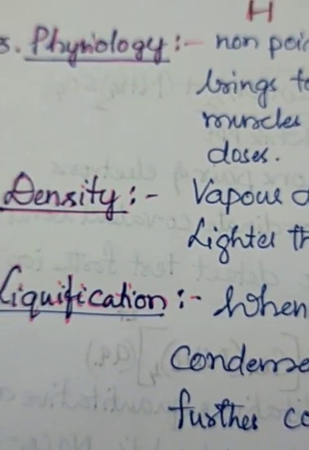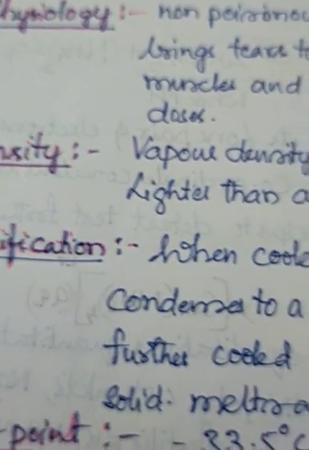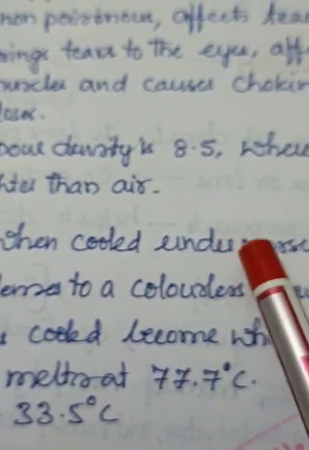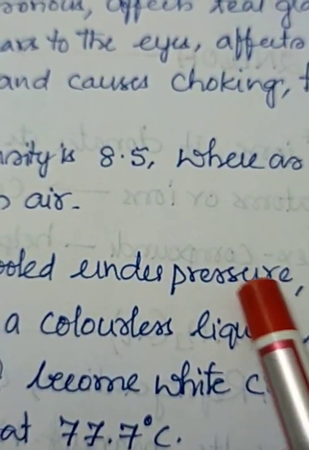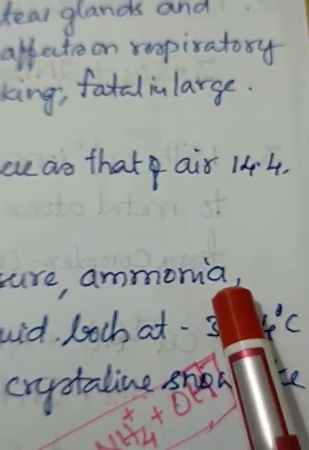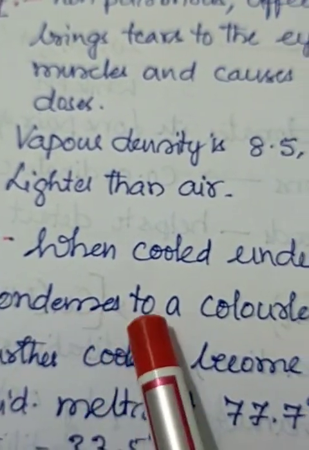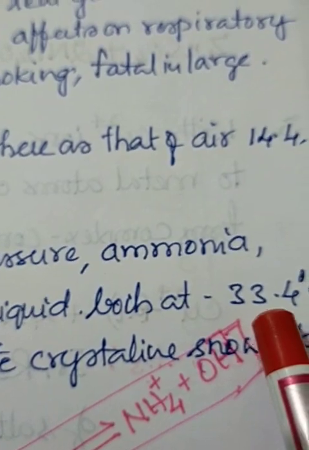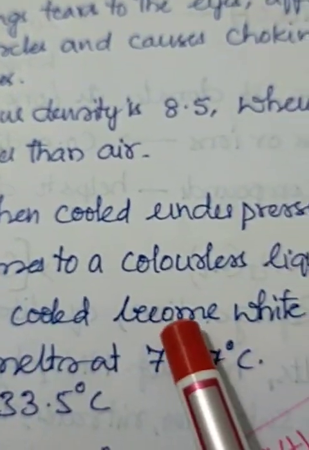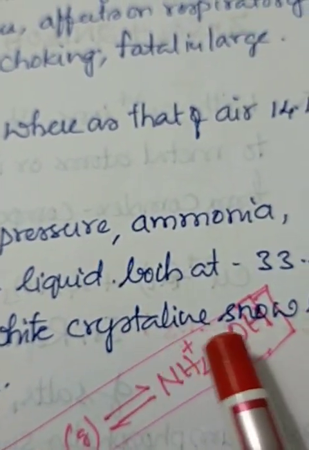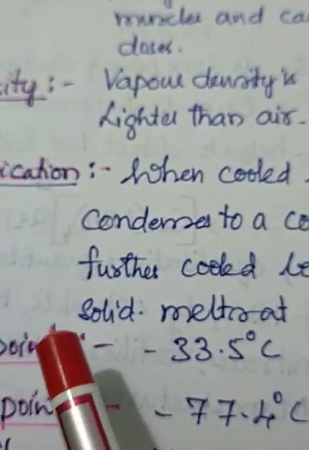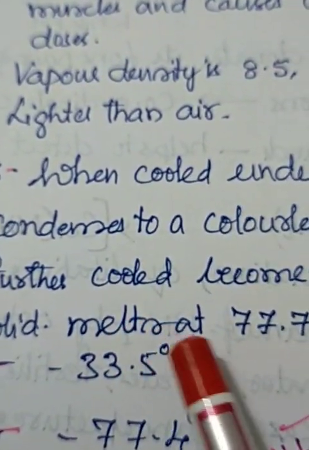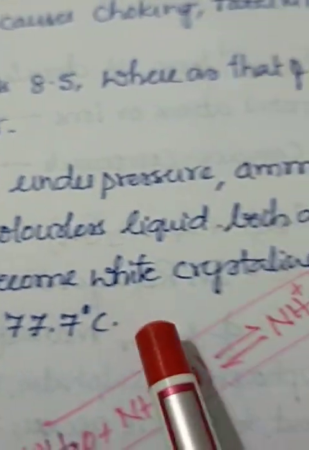Then liquefaction. What is the liquefaction factor here? When cooled under pressure, ammonia condenses to a colorless liquid, boils at 33.4 degrees centigrade, and when further cooled becomes a white crystalline snow-like solid, which melts at 77.7 degrees Celsius.